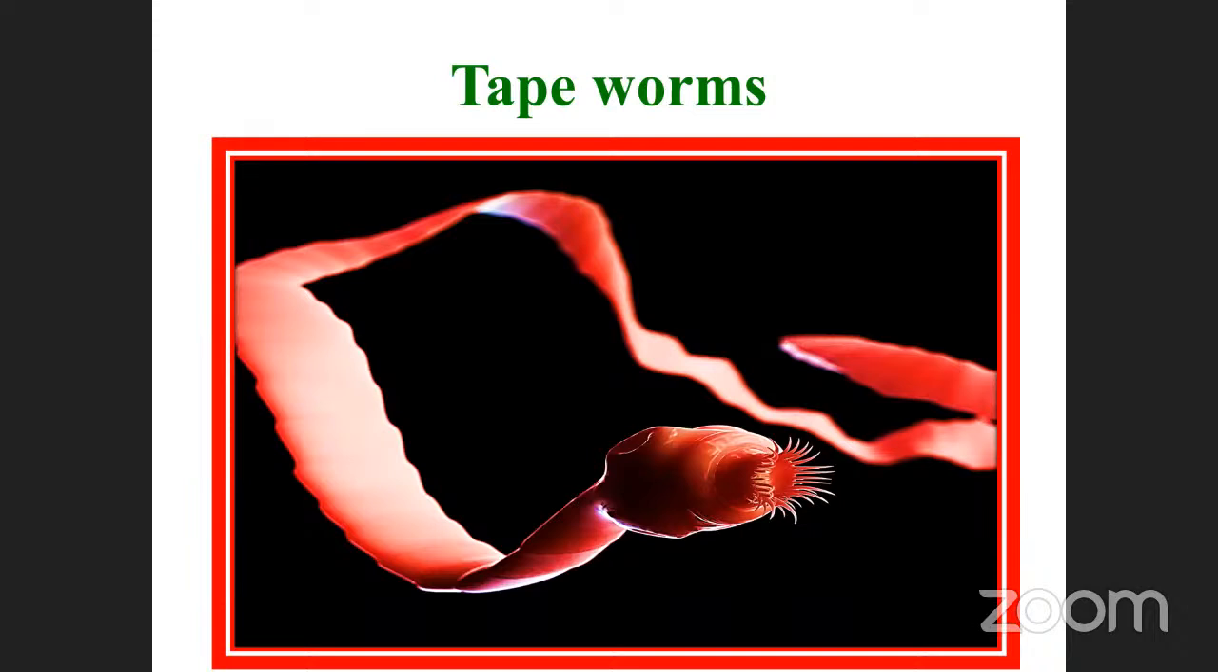What is the use of the hooks? They are used for adherence to the surface of the epithelial cells, the food pathway. It can easily attach there. After that, when the food comes along, it can easily absorb the nutritive substances from the human body. As a result, the human body will not get proper nutrition, but the worms get the nutritive substances. They will grow very well. That is the thing.